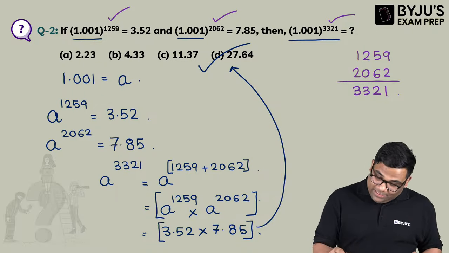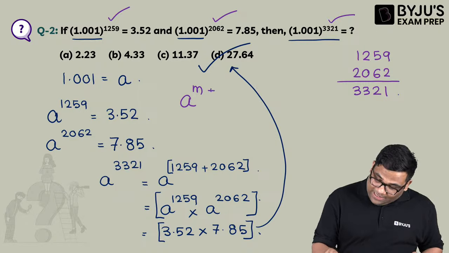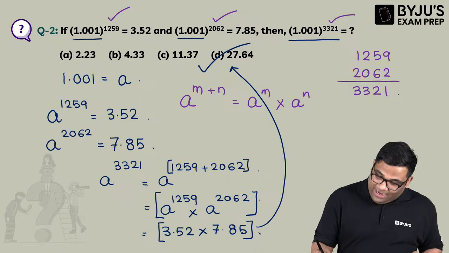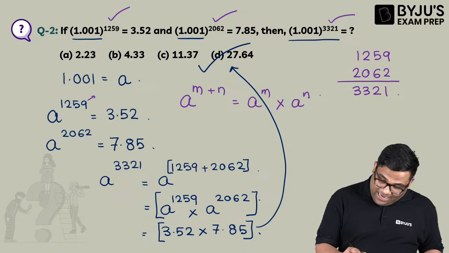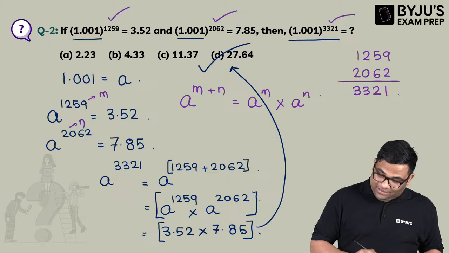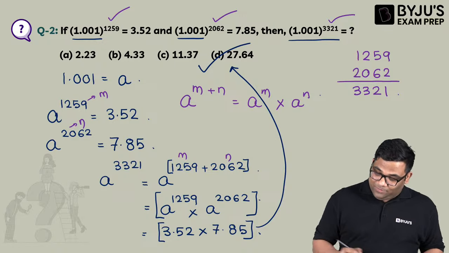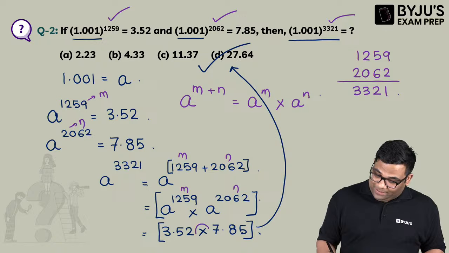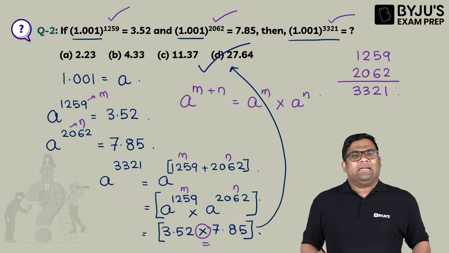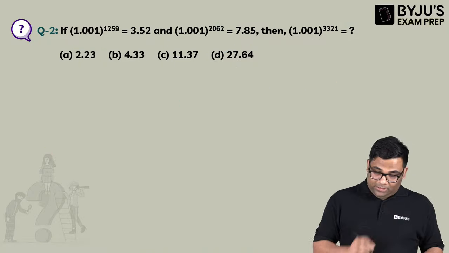So here it was A to the power m plus n. This becomes A to the power m into A to the power n. So here I can say this was m, this was n. This was m plus n, so it became A to the power m into A to the power n. So it is multiplication. Understood? Very good. Let us solve the next question.